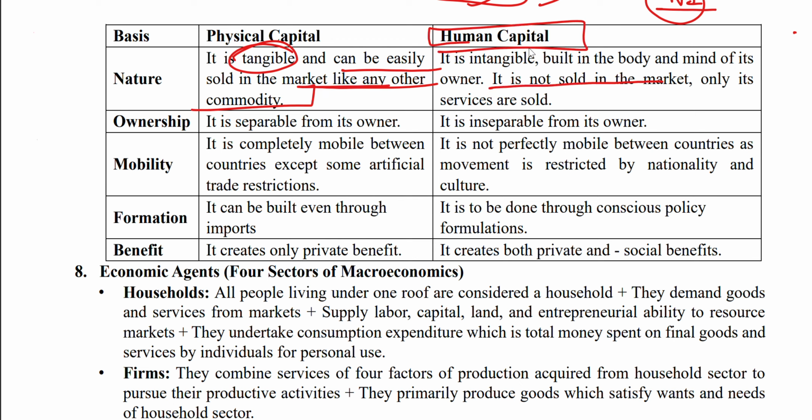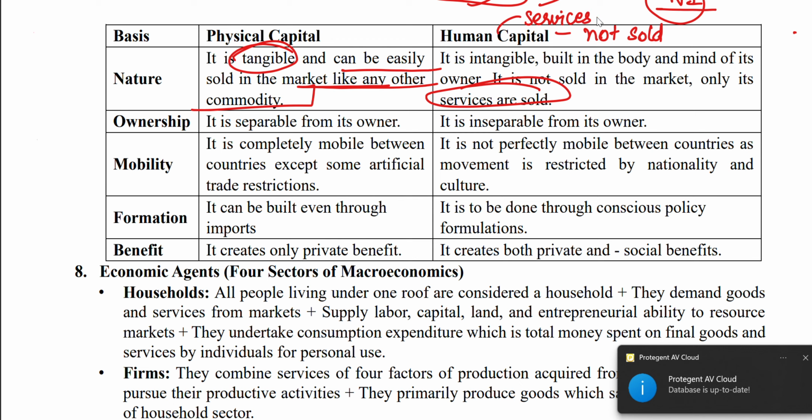Whereas human capital is intangible, built in the body and mind of its owner. It is not sold in the market, only its services are sold.